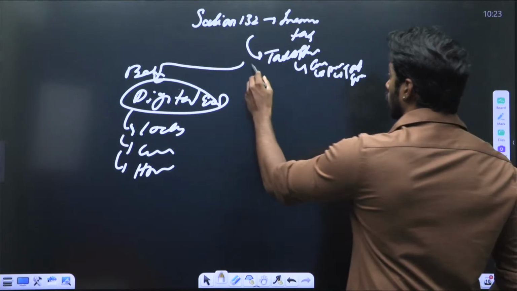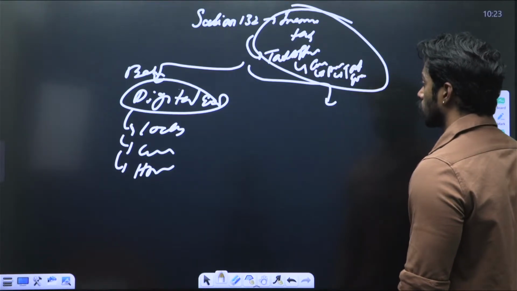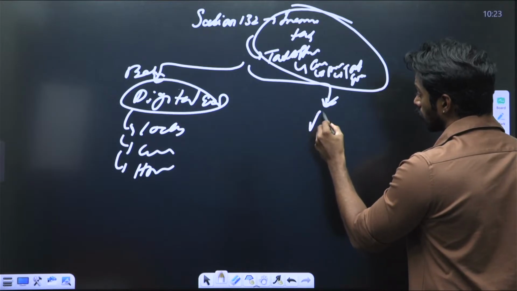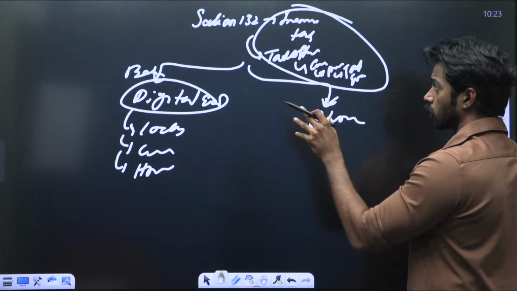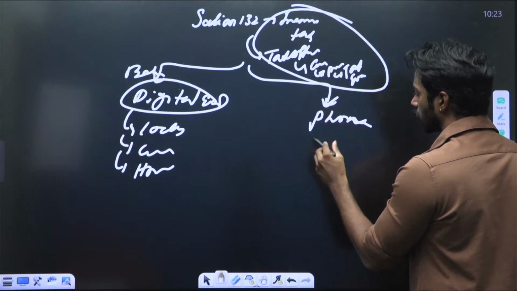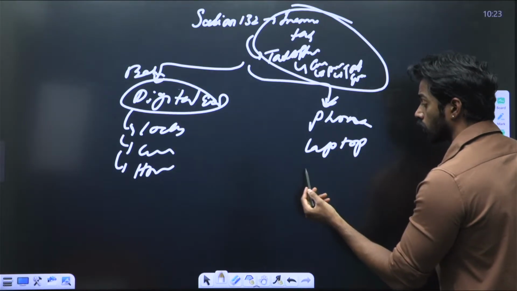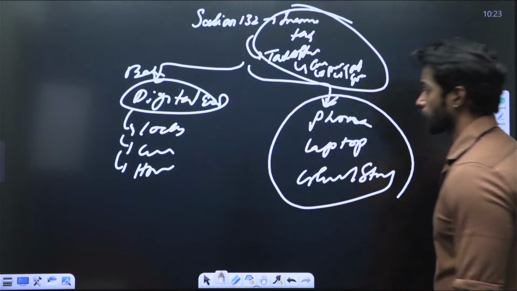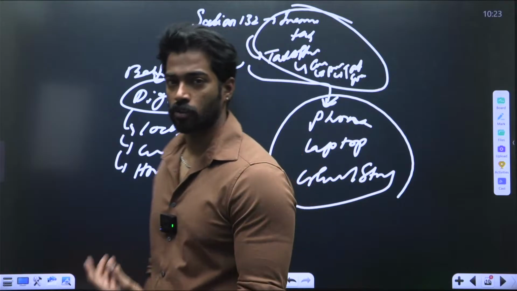So now, can the search according to section 132 be included in the digital era as well? That is what the court is asking. Can section 132, which was brought in before the digital era, be used currently where the digital era is present, meaning searching of laptops, searching of cloud storage, all of these aspects? Well, in order to reduce tax evasion, tax officers can do it.